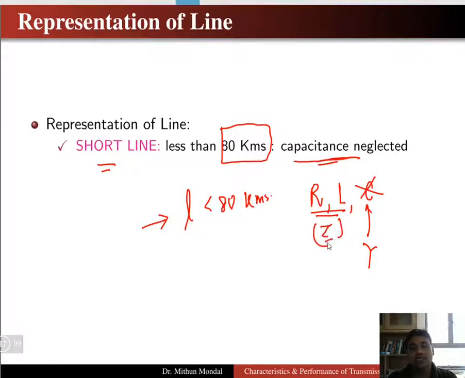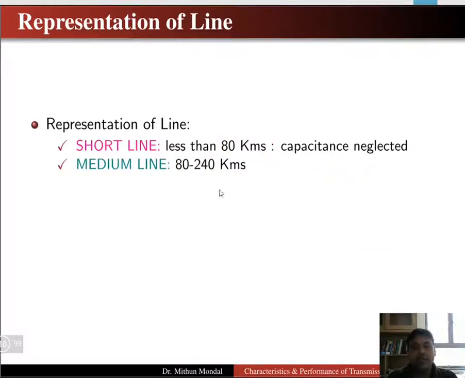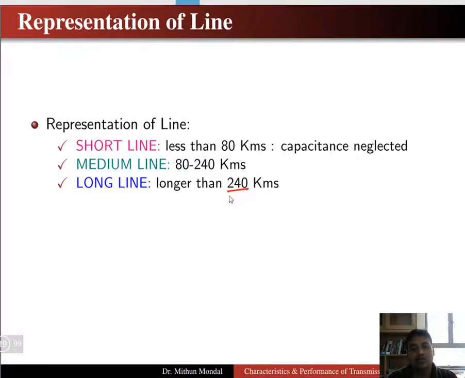So only the series impedance will come into a picture in the short transmission line when the length is less than 80 kilometers. Medium lines generally have length in the range of 80 to 240 kilometers. Some books mention 160 kilometers also. Okay, so 80 to 240 kilometers we can consider it as medium line, and longer lines greater than 240 kilometers. So these are the three different types of line consideration that we do, for which we will be doing the electrical modeling.